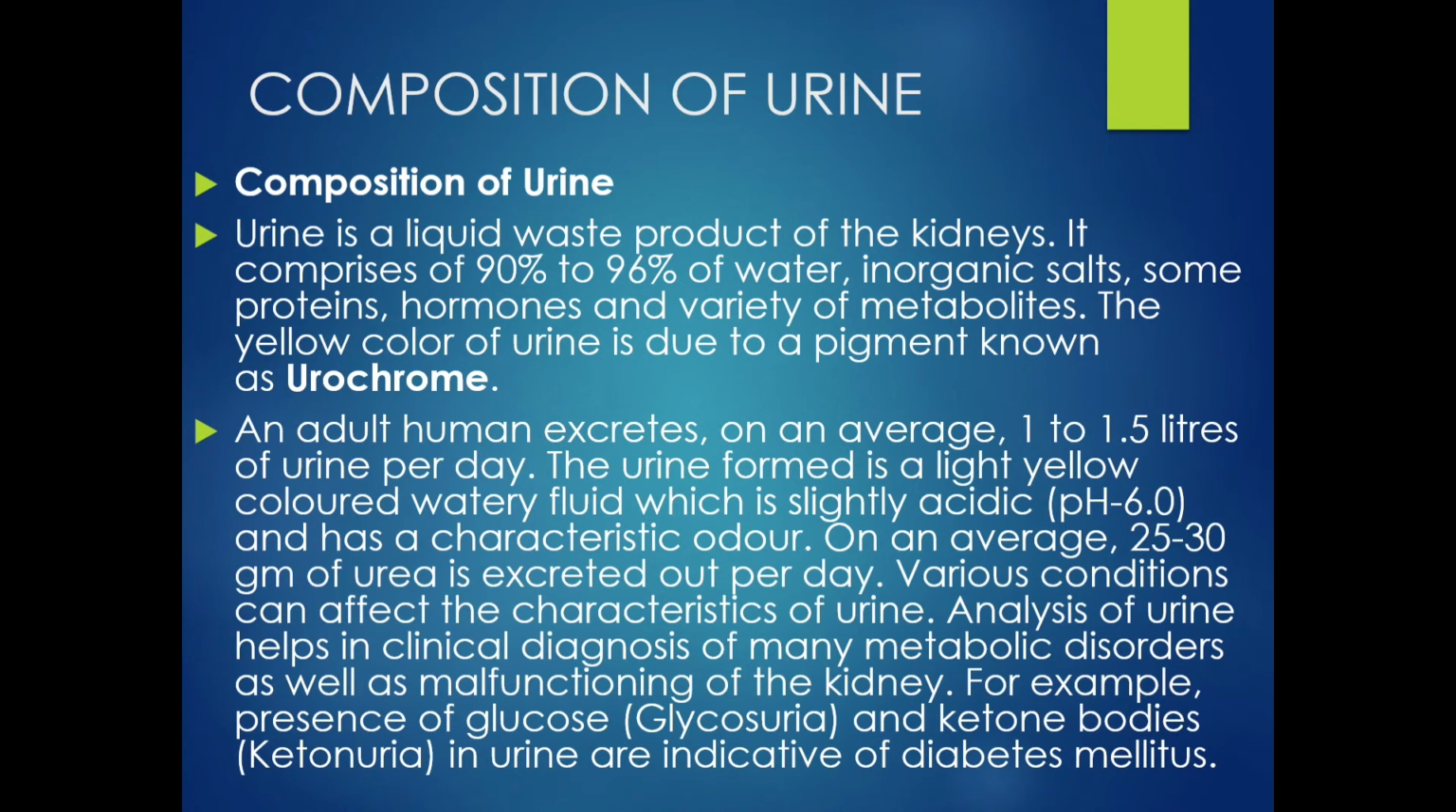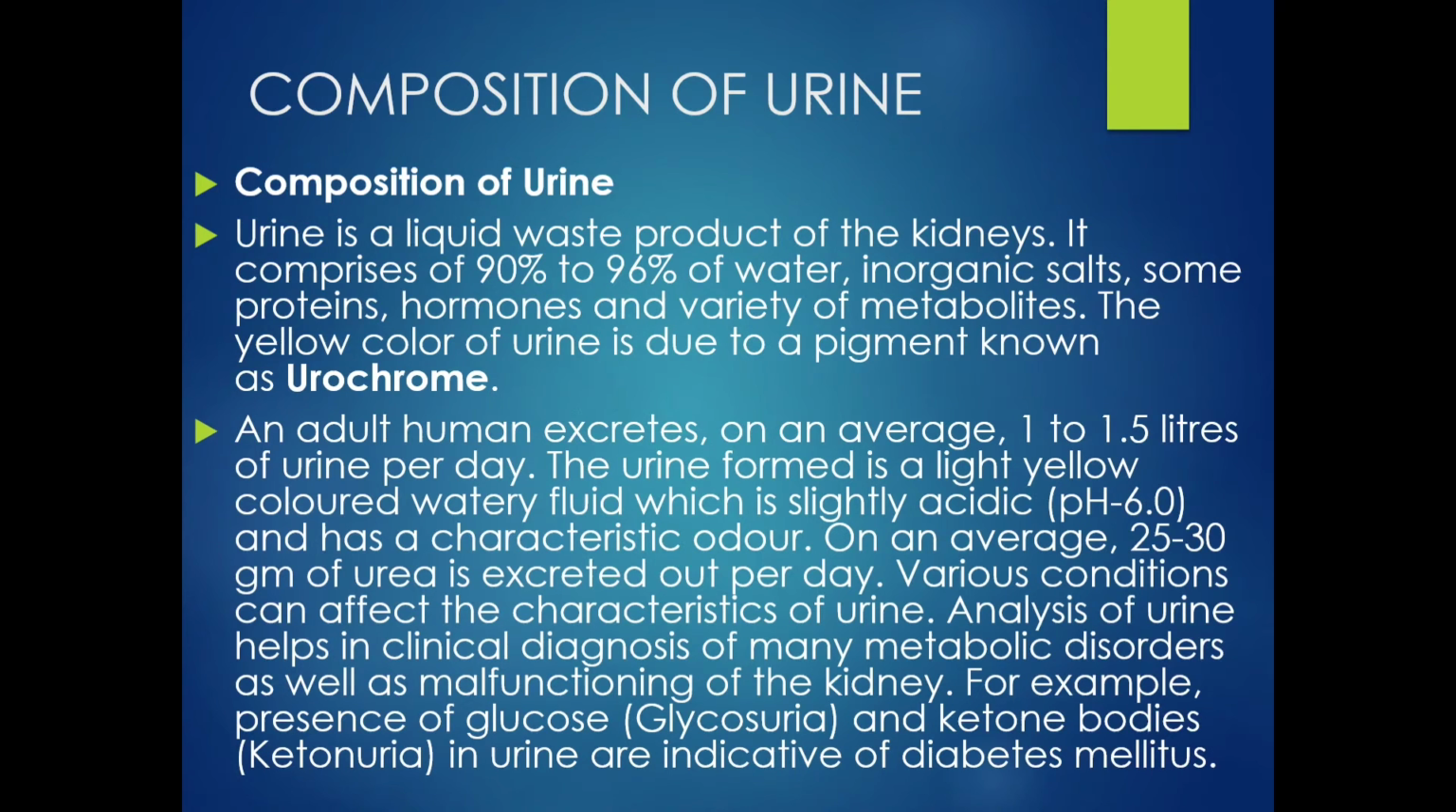Urine is a liquid waste product of the kidneys. It comprises 90 to 96% of water, inorganic salts, some proteins, hormones and a variety of metabolites. The yellow color of urine is due to a pigment known as urochrome. An adult human excretes on an average 1 to 1.5 liters of urine per day. The urine is light yellow or straw colored watery fluid which is slightly acidic. The pH is nearly 6 and has a characteristic odor.